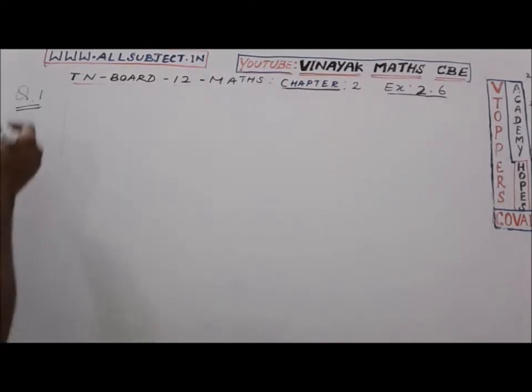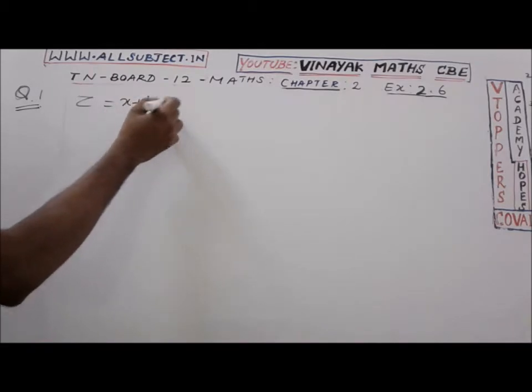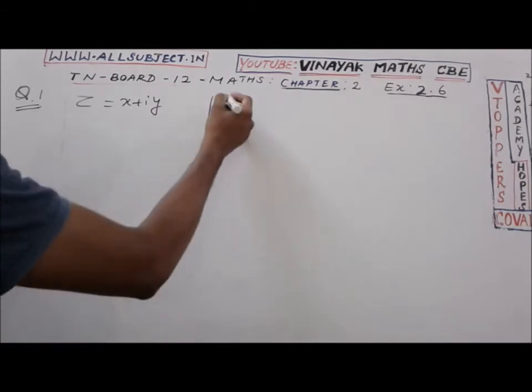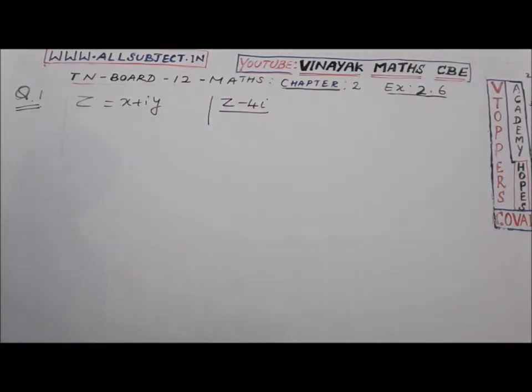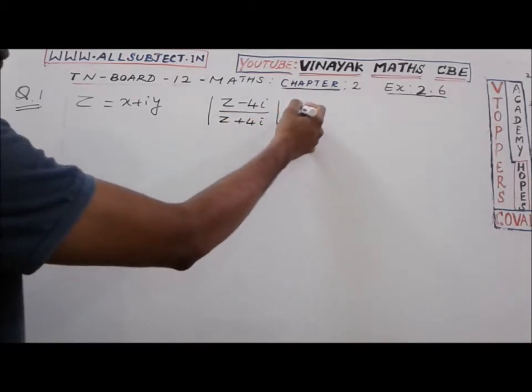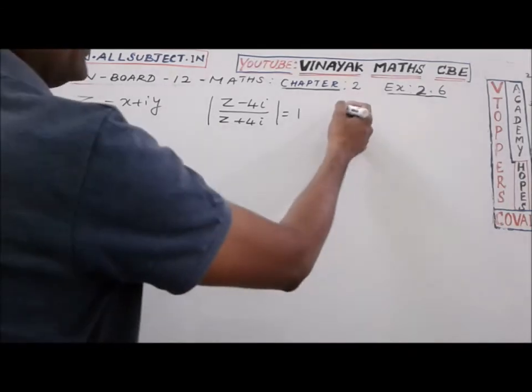Question number 1 in exercise 2.6. Given z equals x plus iy is a complex number such that modulus of (z minus 4i) divided by (z plus 4i) equals 1, then show that the locus of z is